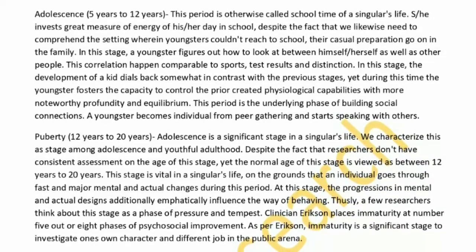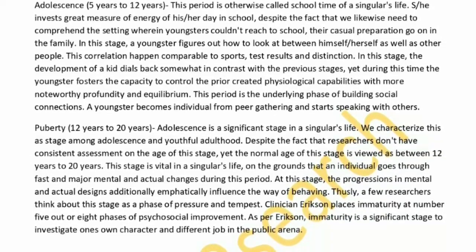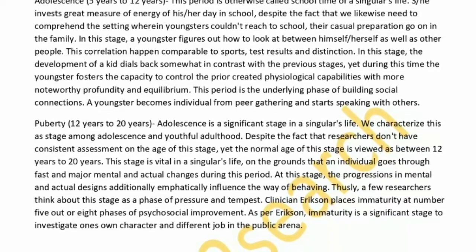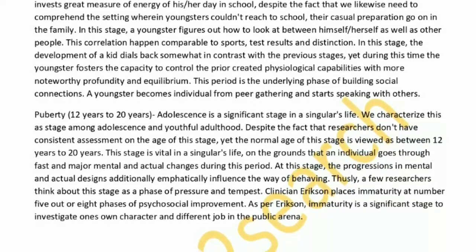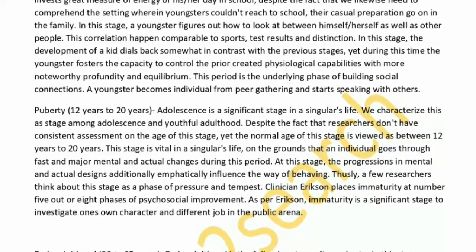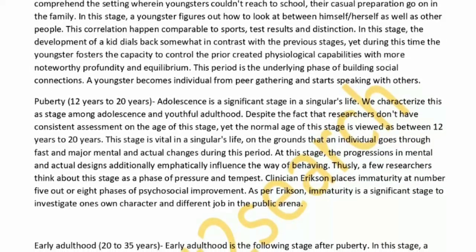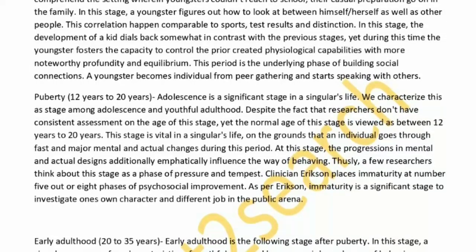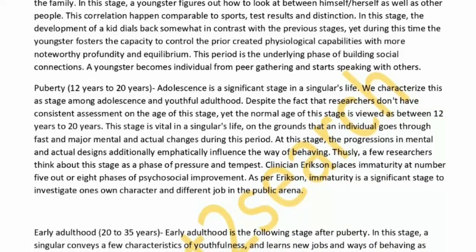In this stage, a youngster figures out how to look at between himself, herself as well as other people. This correlation happen comparable to sports, test results and distinction. In this stage, the development of a kid dials back somewhat in contrast with the previous stages, yet during this time the youngster fosters the capacity to control the prior created physiological capabilities with more noteworthy profundity and equilibrium.